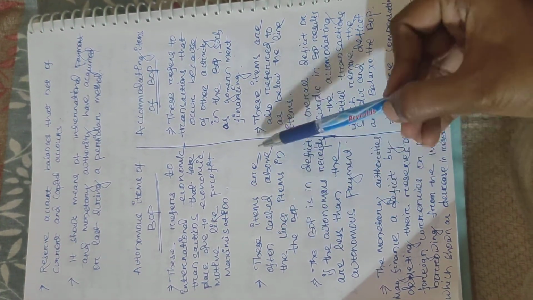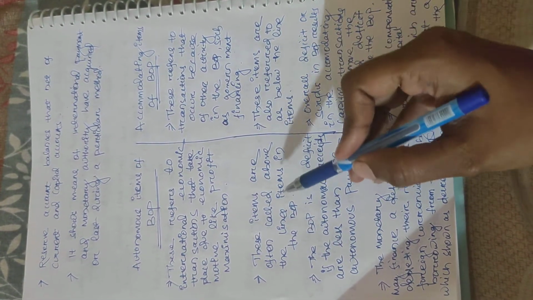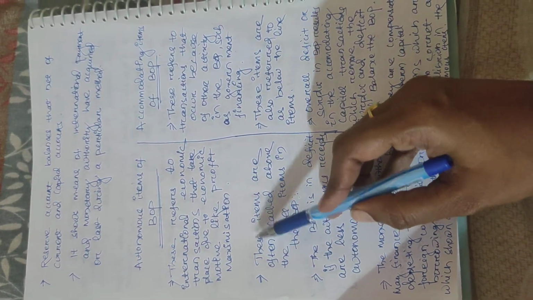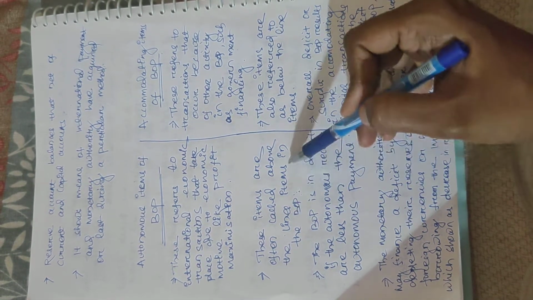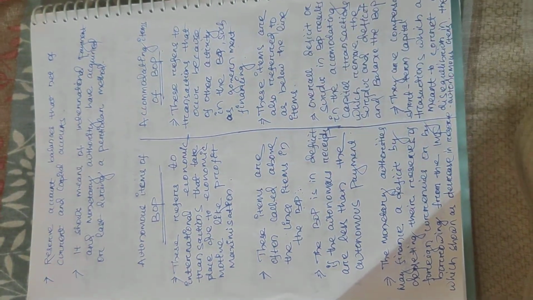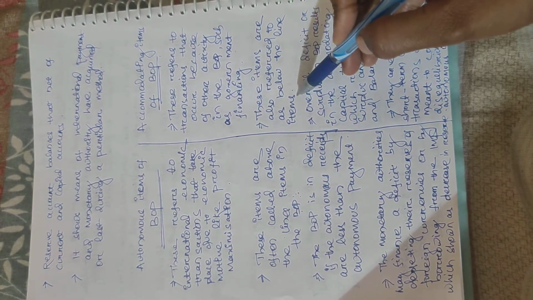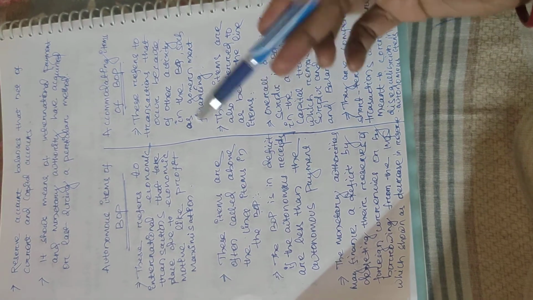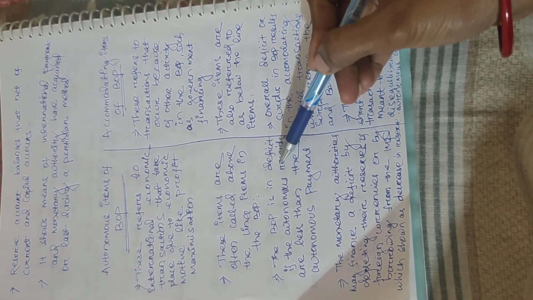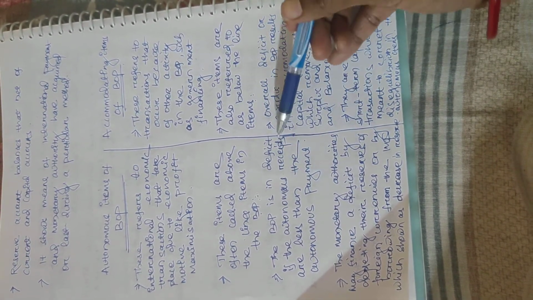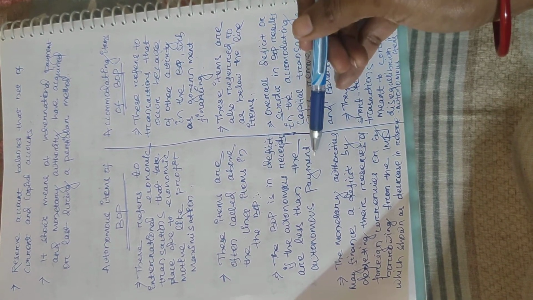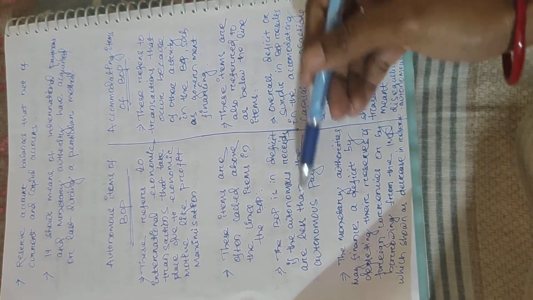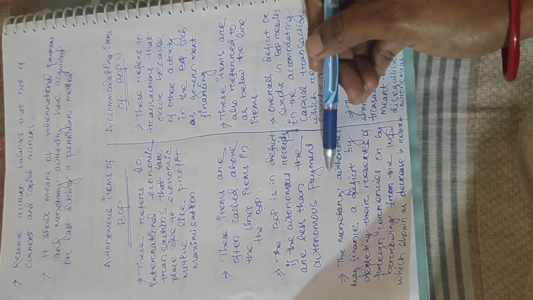Then autonomous items are often called above the line items of BOP. Very important 1 mark question for UGC NET. Which items are called above the line items of the BOP? That is autonomous items. But below the line items are accommodating items of balance of payment. And the balance of payment is in deficit when the autonomous receipt is less than the autonomous payment. When will balance of payment be deficit? When the autonomous receipt is less than the autonomous payment.